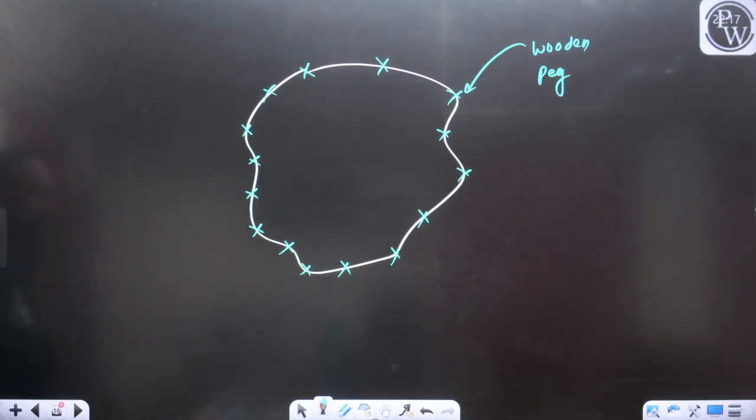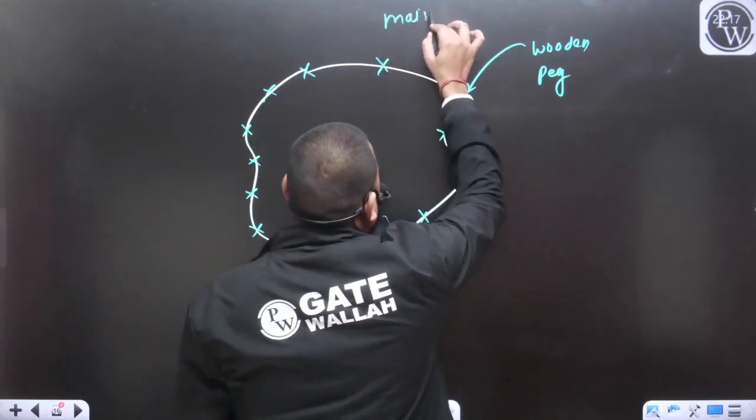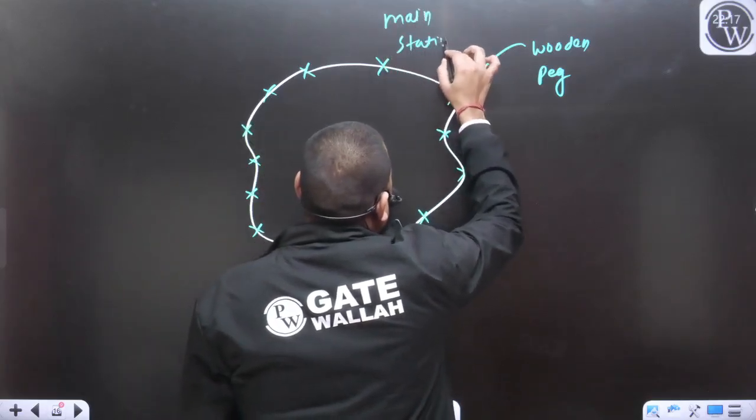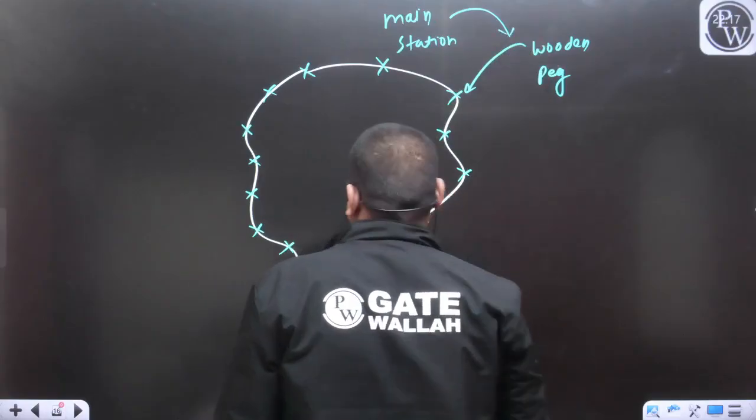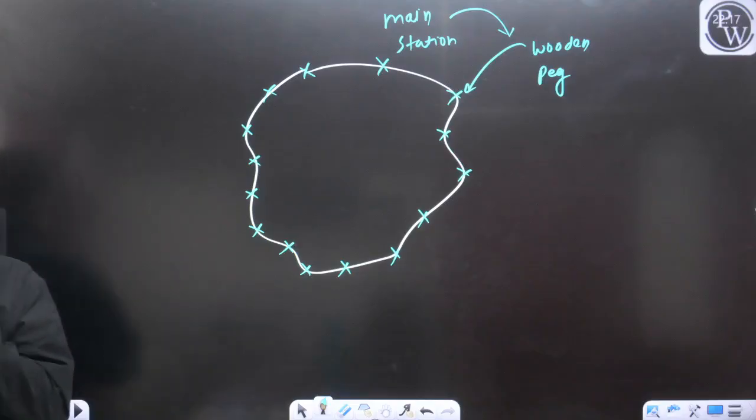To locate the main stations, we are going to use the wooden peg. Clear? Yes. So this is the use of the wooden peg.